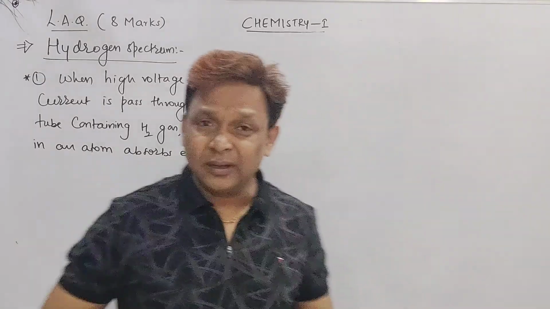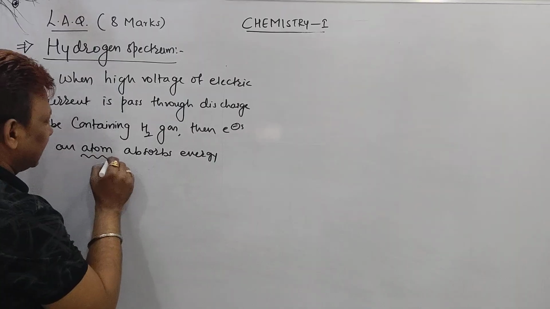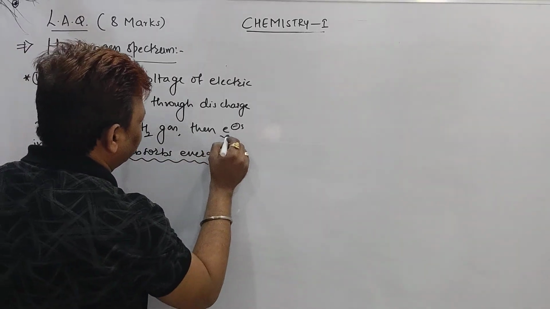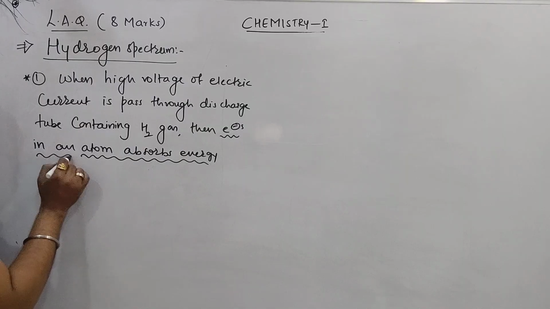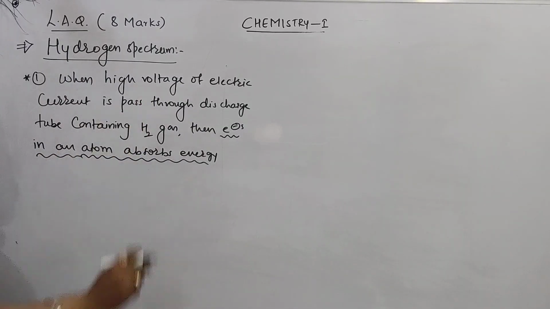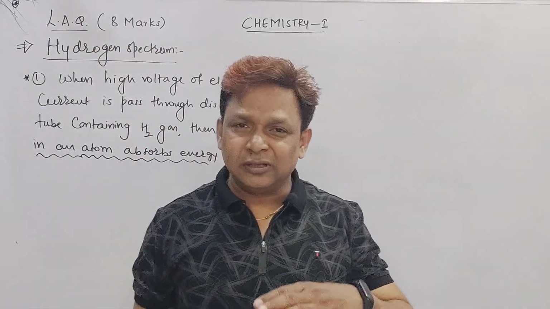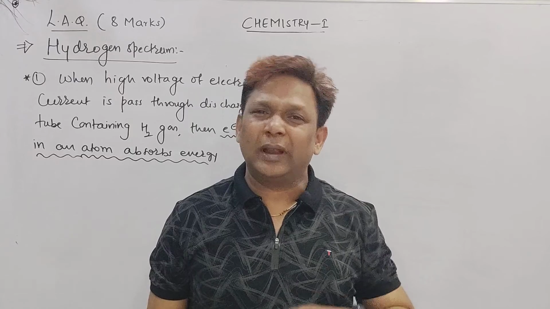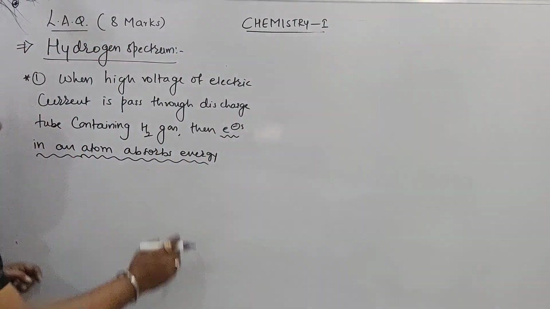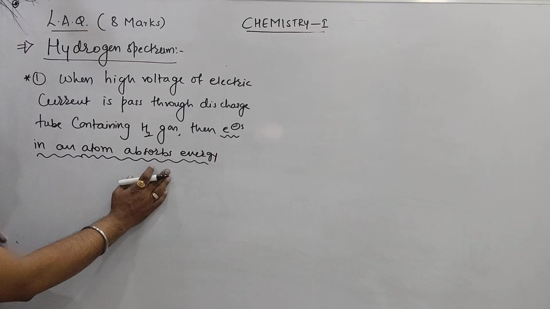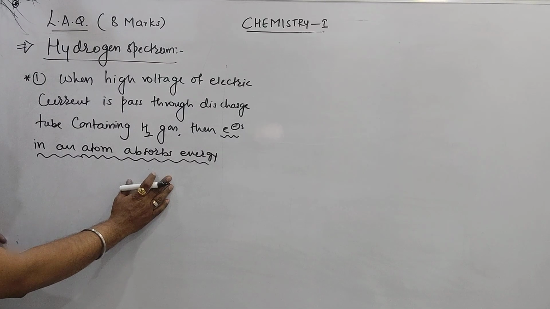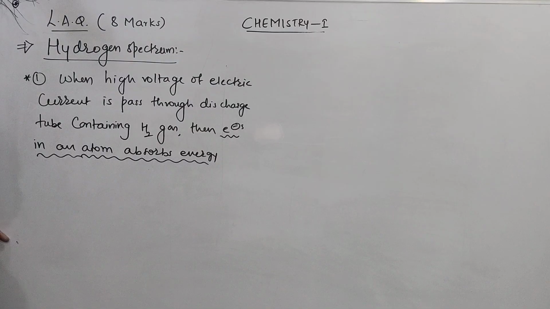Is it clear? So point number 1, this is most important: an electron in an atom absorbs energy, by passing a high voltage of electric current. By absorbing energy, this electron either jumps from lower to higher or higher to lower. Initially, they jump from lower to higher. So electrons in an atom absorb energy, and these electrons jump from lower orbit to higher orbit. So point number 2 you have to mention here.